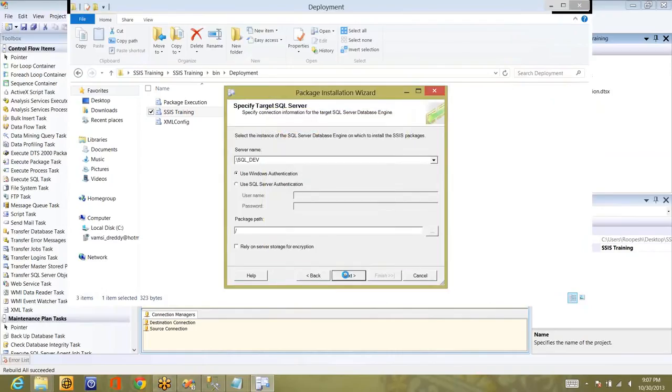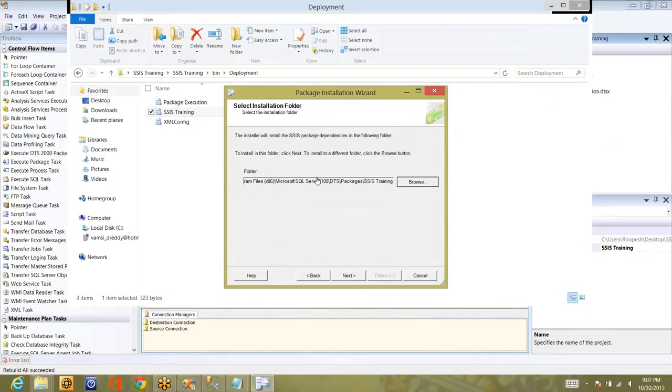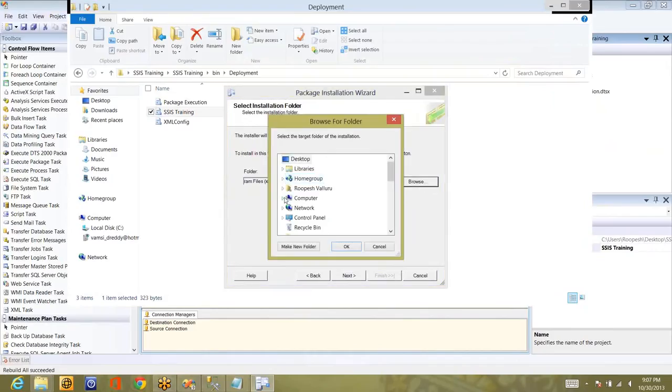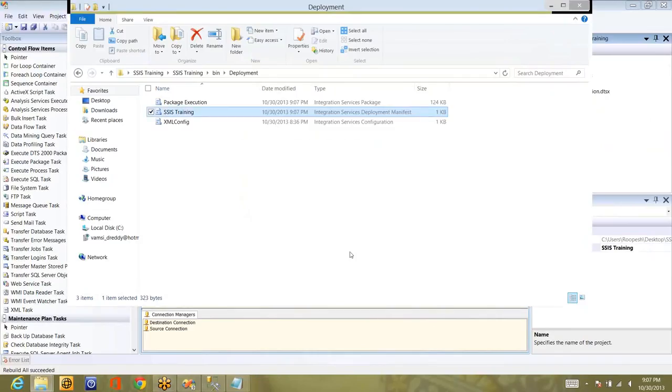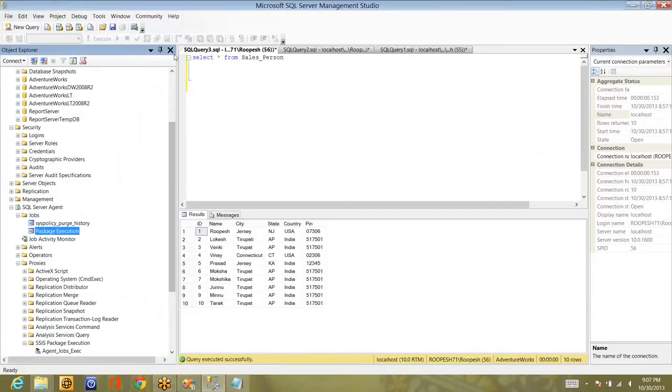Click on next. And let me set it to the C drive FTP folder. Click on next, next, and finish. Now I have a new package, and that new package will have the new package configuration, which will be pointing to AdventureWorks in the default instance. That is this one.